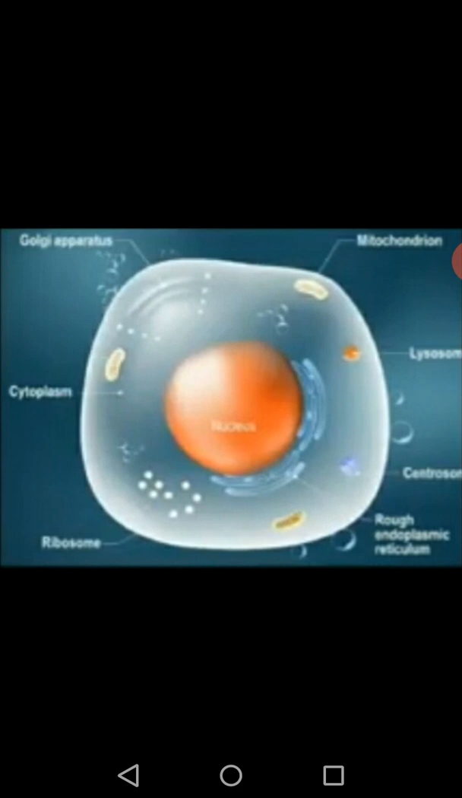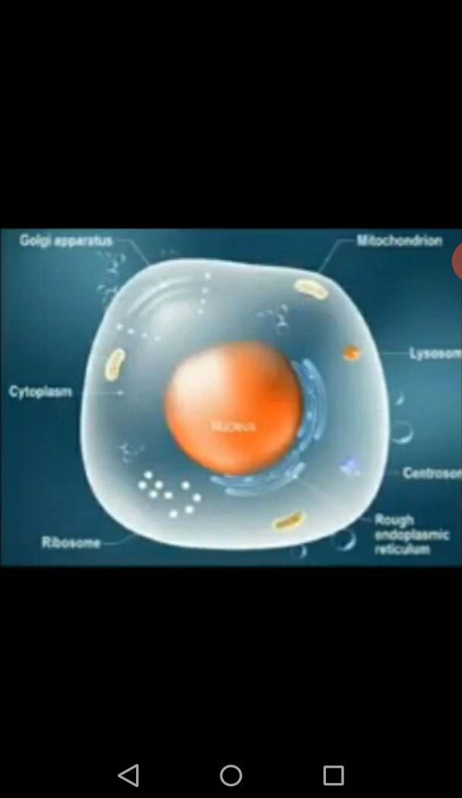In the previous class, we learned about the cell. The cell is composed of nucleus, mitochondria, Golgi apparatus, cytoplasm, and ribosomes. Many cell organelles were present. For example, the nucleus is the control room of the cell. Mitochondria is also known as the powerhouse of the cell.